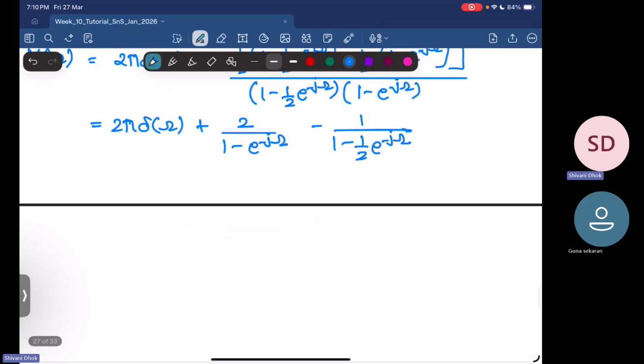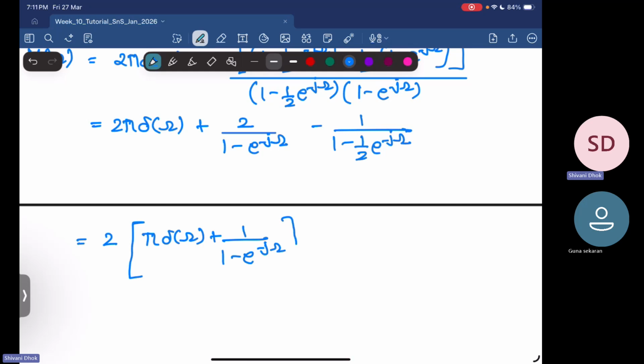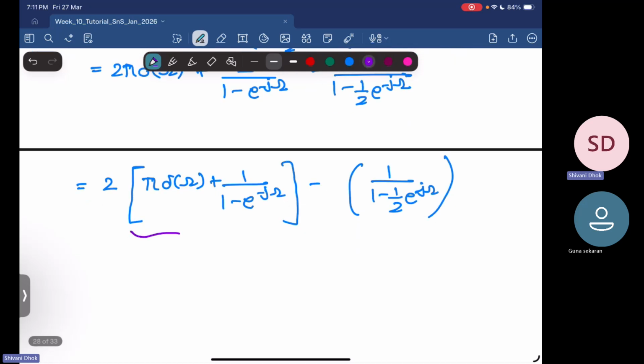Okay, so now I can combine the first two terms, so that will give me 2 times pi delta omega plus 1 upon 1 minus e power minus j omega, minus 1 upon 1 minus half into e power minus j omega. We just saw that the first thing is the Fourier transform of the unit step function.